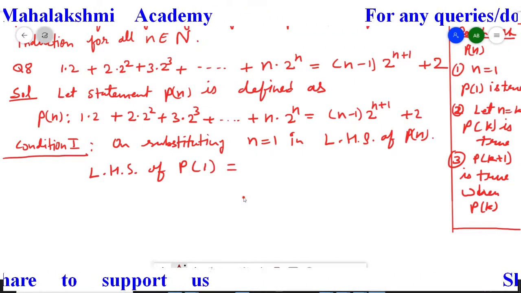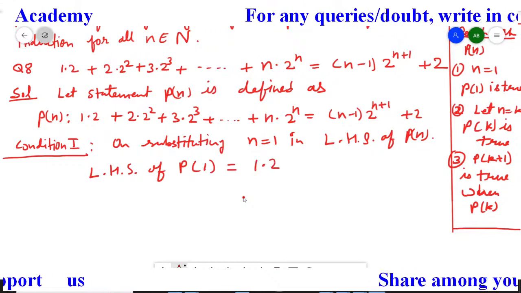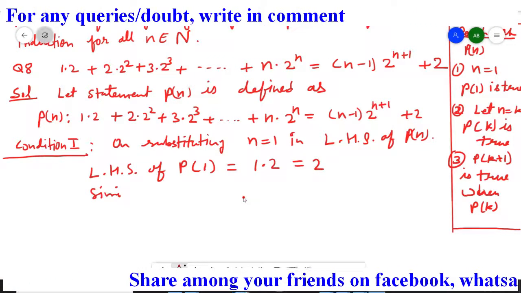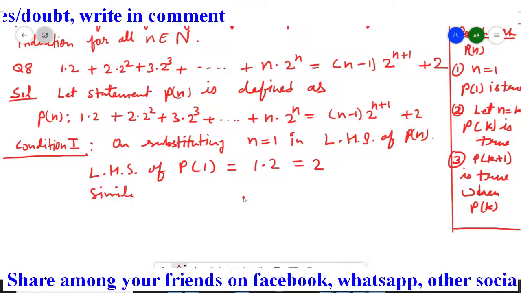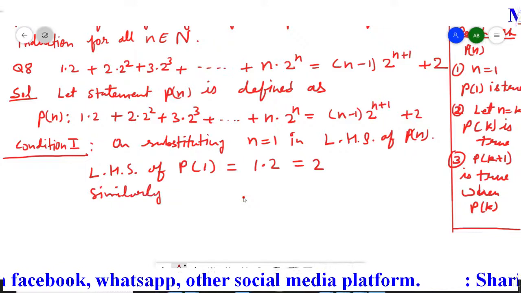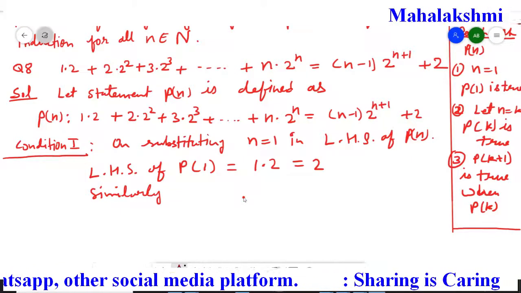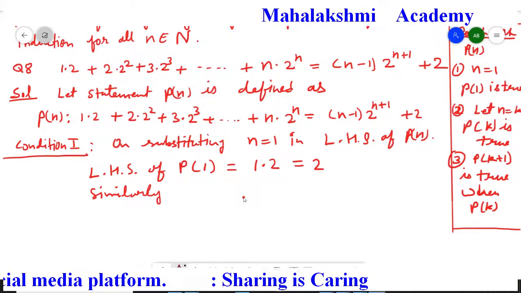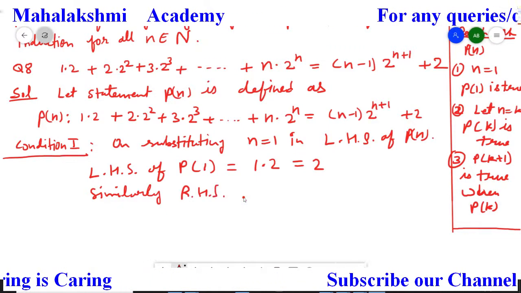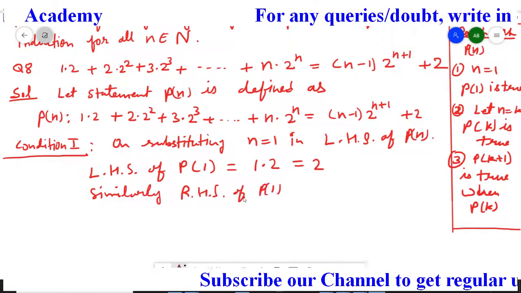P1 means only the first term, that is 1 dot 2, which is 2. Similarly, in the right side also I replace n by 1.